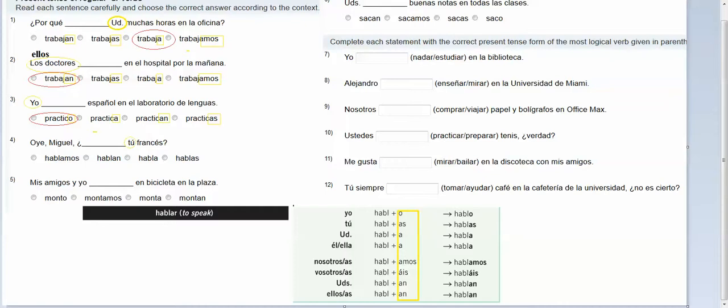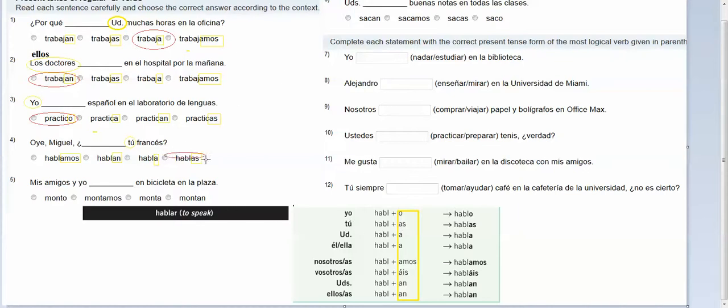Okay. And then again, I want to look at my endings. I've got AMOS, AN, A, and AS. Okay, so if tú is my subject, you go over here, is tú, the ending is AS, so the answer should be hablas.